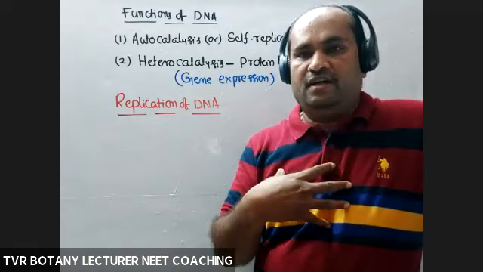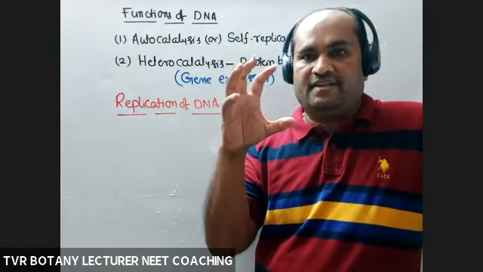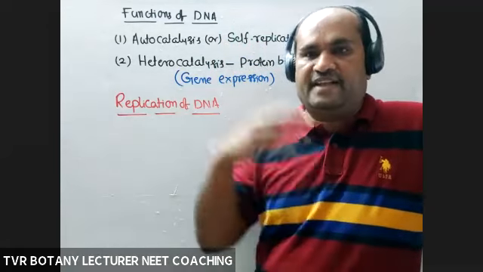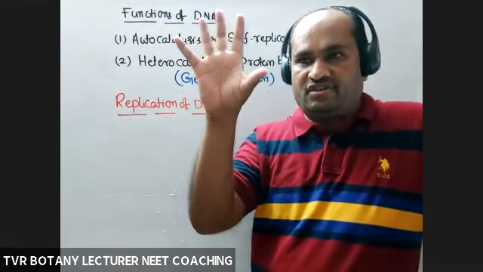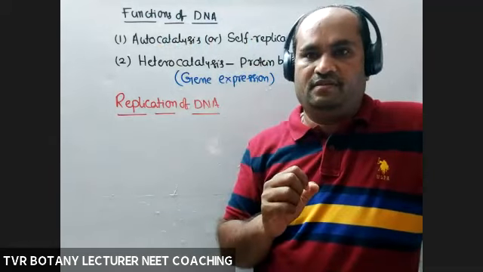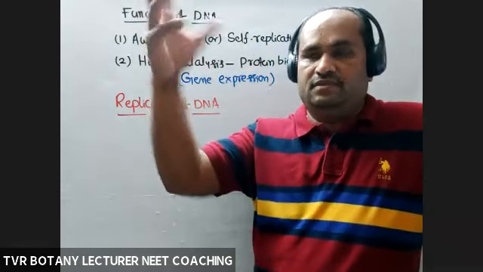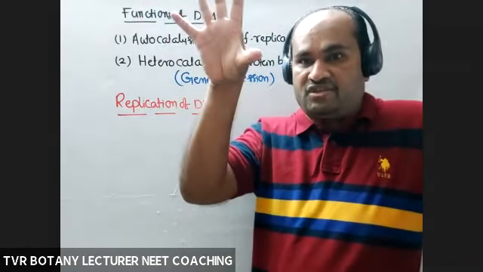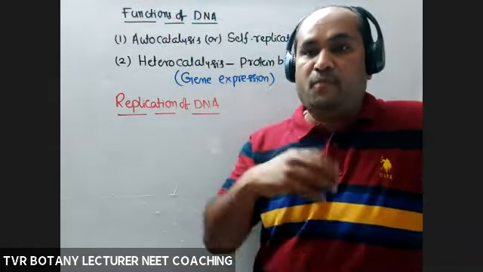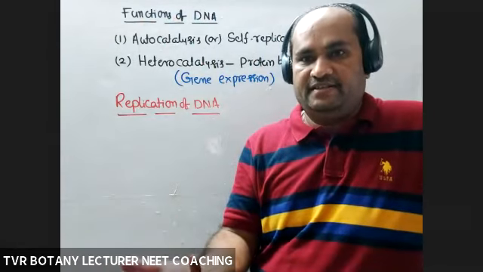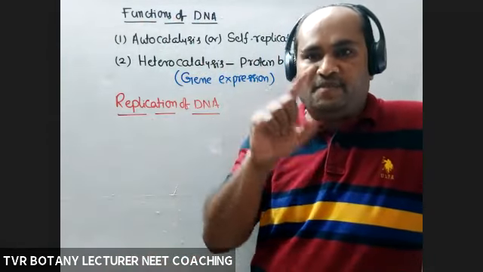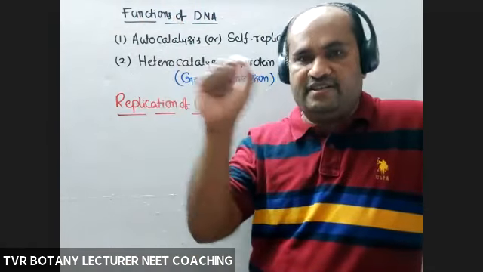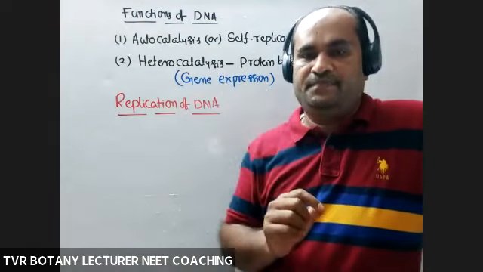At the time of construction of the B-DNA model, they postulated that base pairing is present in the DNA molecule: A is complementary to T, G is complementary to C.